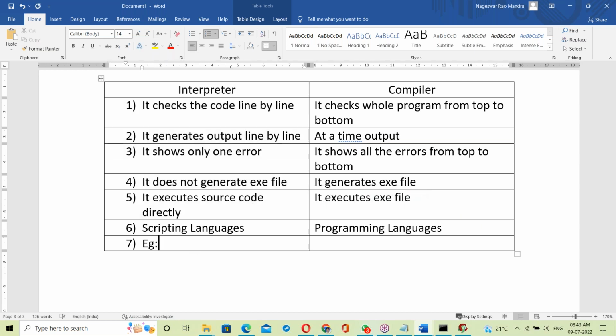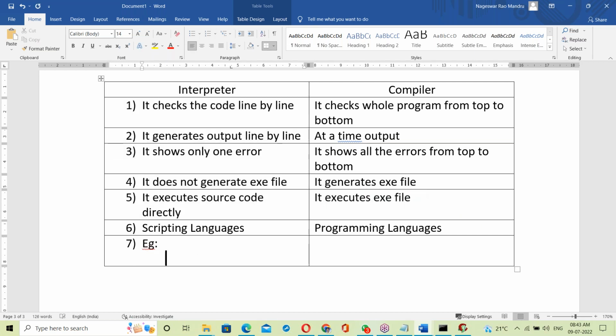Examples of scripting languages: Python, HTML, JavaScript. JavaScript is also a scripting language.